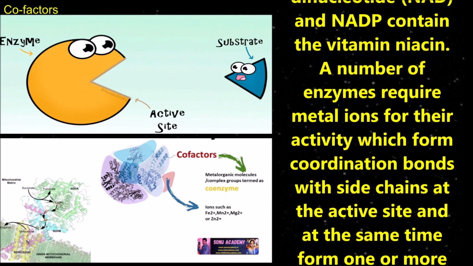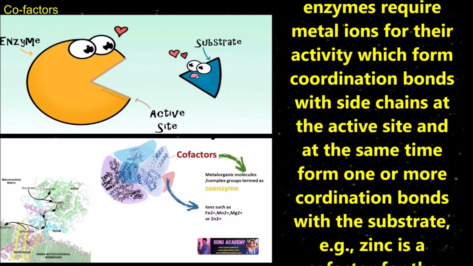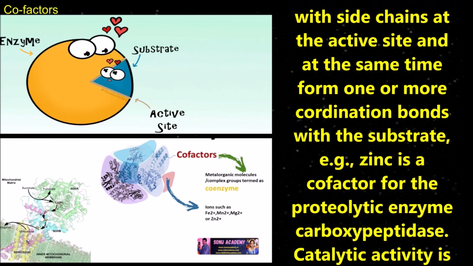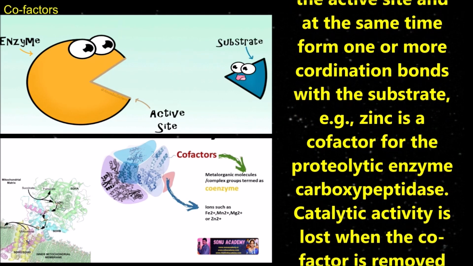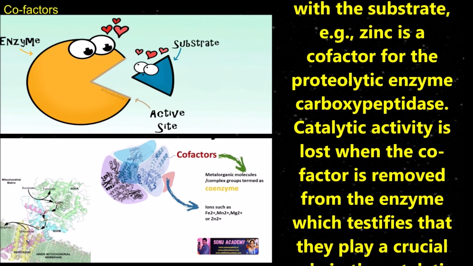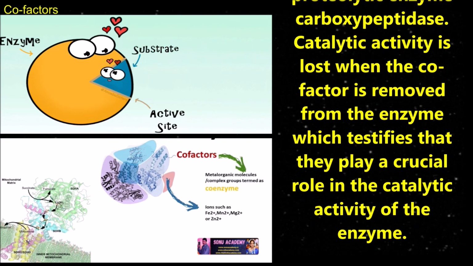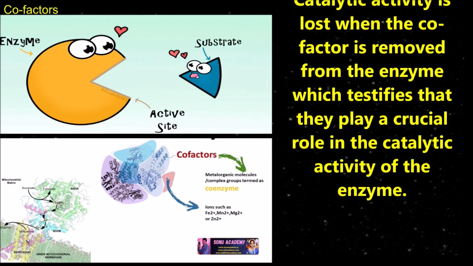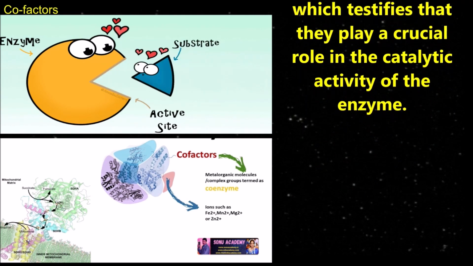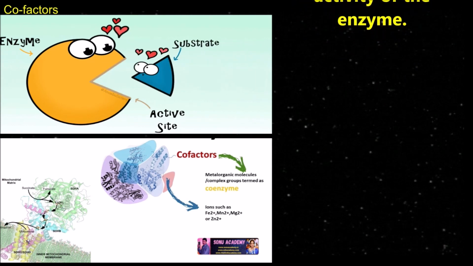A number of enzymes require metal ions for their activity, which form coordination bonds with side chains at the active site and at the same time form one or more coordination bonds with the substrate. Zinc is a cofactor for the proteolytic enzyme carboxypeptidase, etc. Catalytic activity is lost when the cofactor is removed from the enzyme, which testifies that they play a crucial role in the catalytic activity of the enzyme.